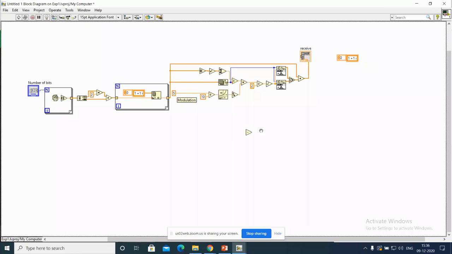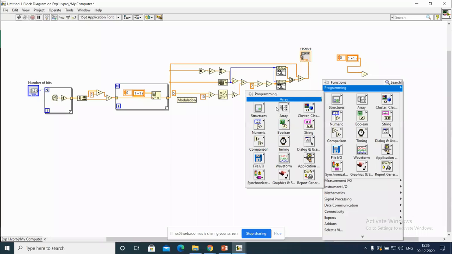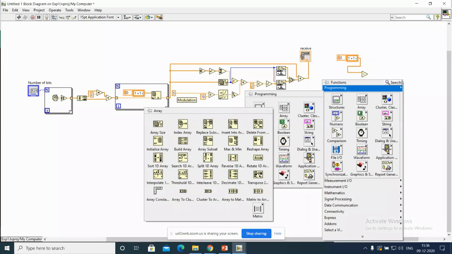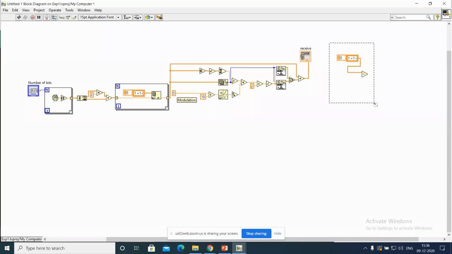Just try to understand what I'm writing. This thick line means I'm feeding every symbol here. I'm using a for loop.